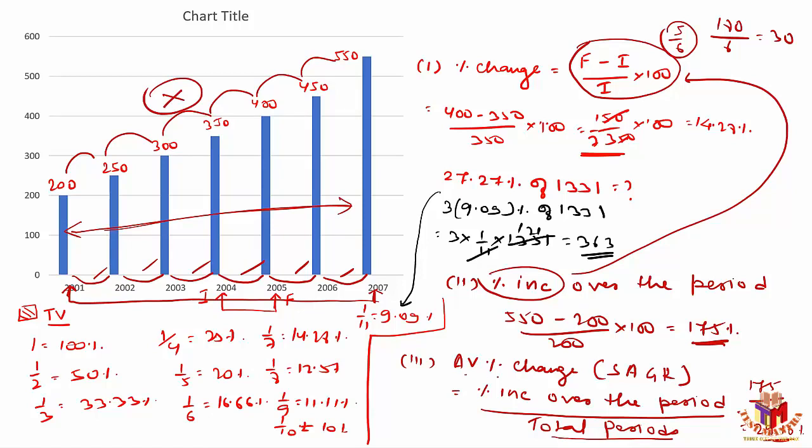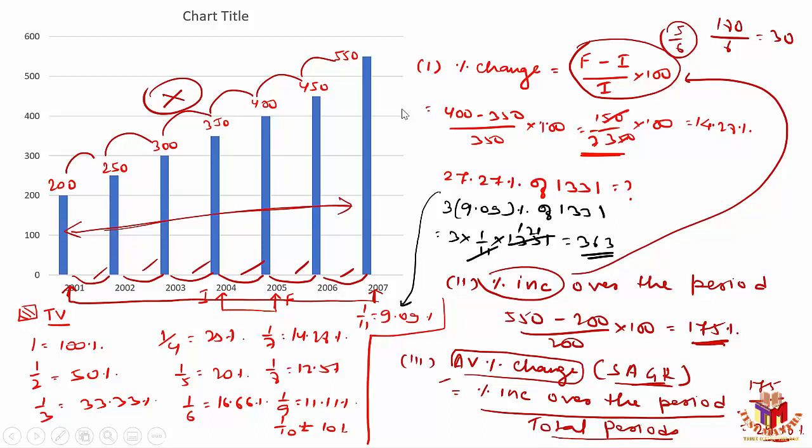As the term is average percentage change, people might find the average of the percentage changes available here. But that's a term coined here. The actual term is simple annual growth rate, right? So they are talking about a growth rate from the beginning till the end, and they have taken the average of the given values. So that will be the simple annual growth rate in these cases.